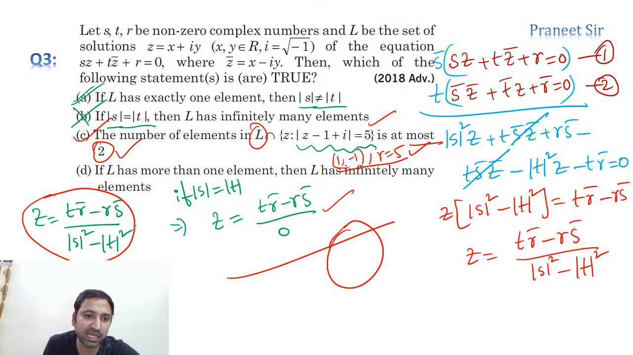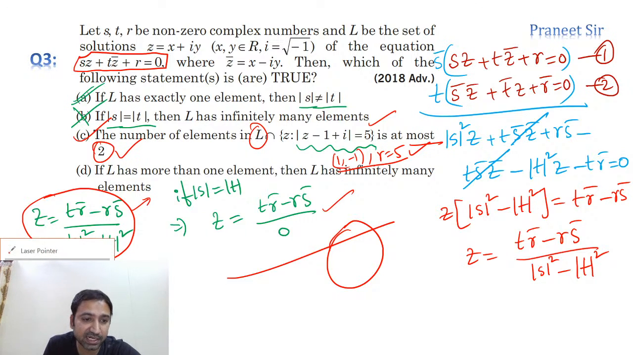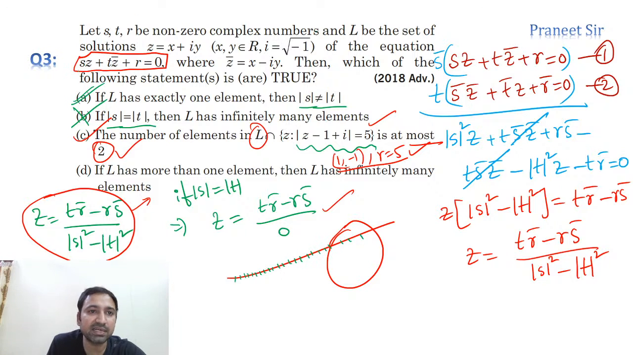Correct. So this is nothing but a straight line equation, guys. You can clearly see this is a straight line equation. For this straight line equation, if it has one solution, it will definitely have more than one solution, that means infinitely many solutions. Why? Because each and every point on the straight line is a solution. This is one solution, and infinitely many solutions are there. Clear? This is nothing but a straight line equation, guys.